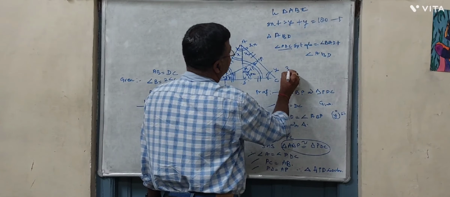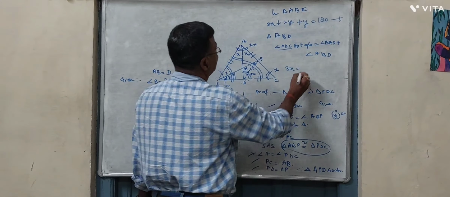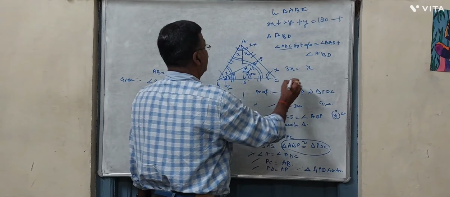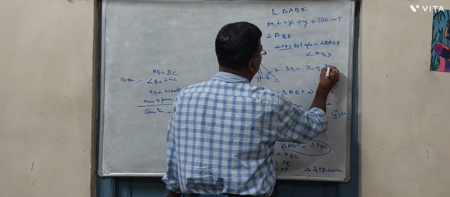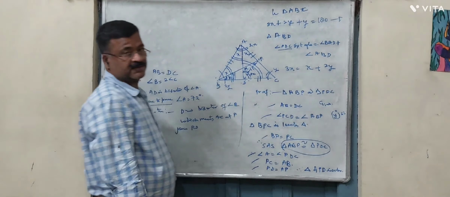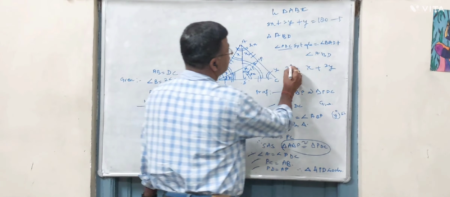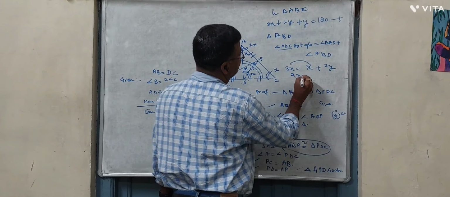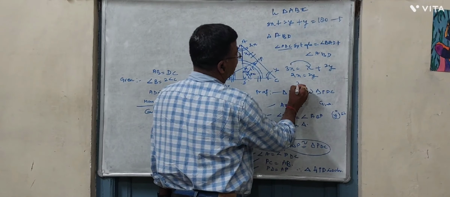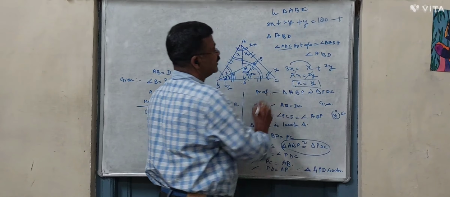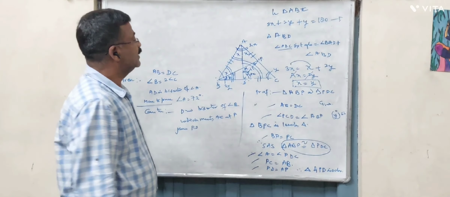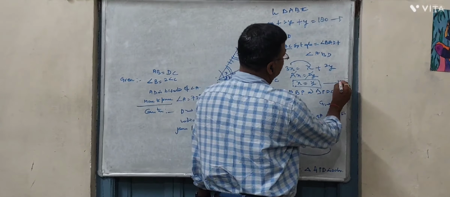Means ADC is equal to 3x, BAD is equal to x, and ABD is equal to 2y. So 3x minus x, 2x, is equal to 2y. It means that x is equal to y. This is the result we got from here. Let it be equation 2.